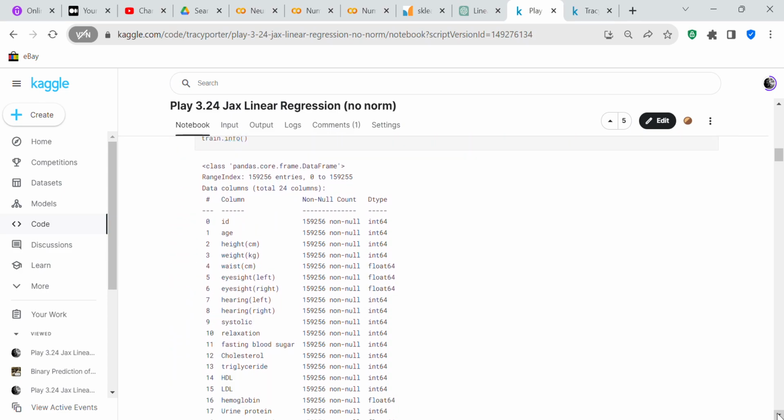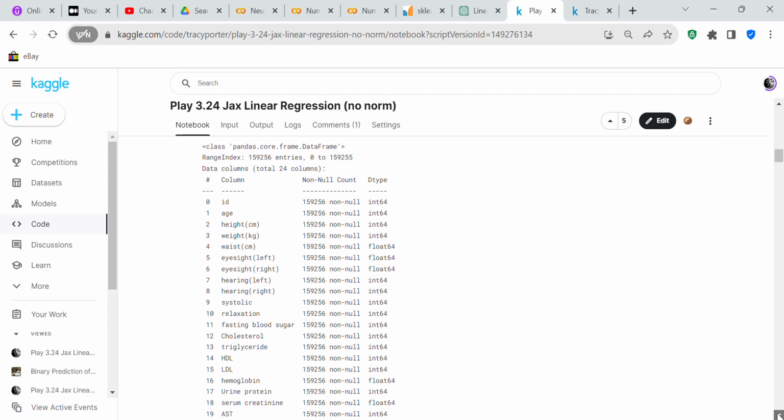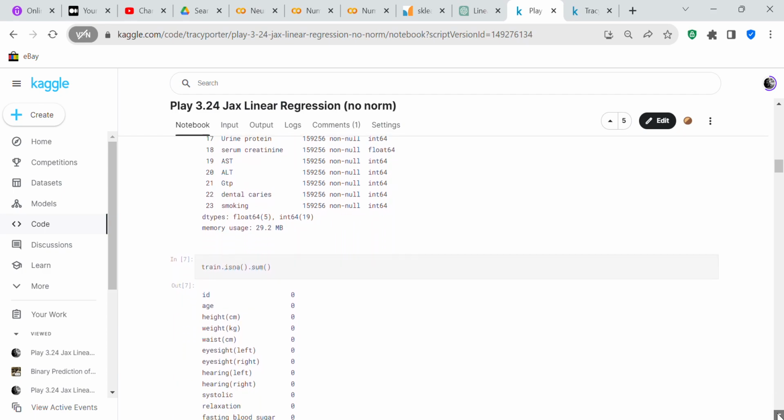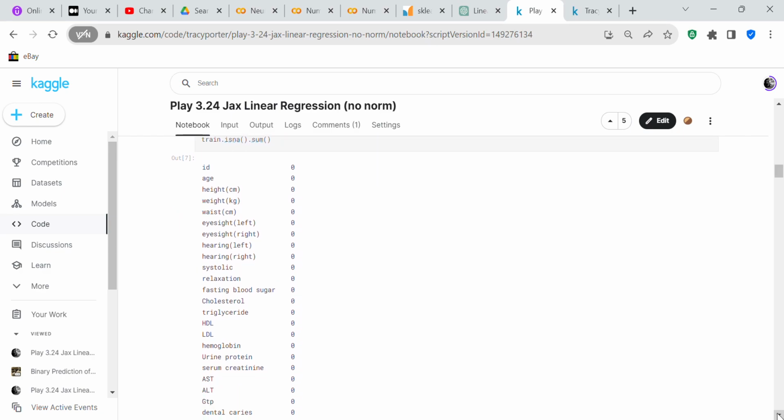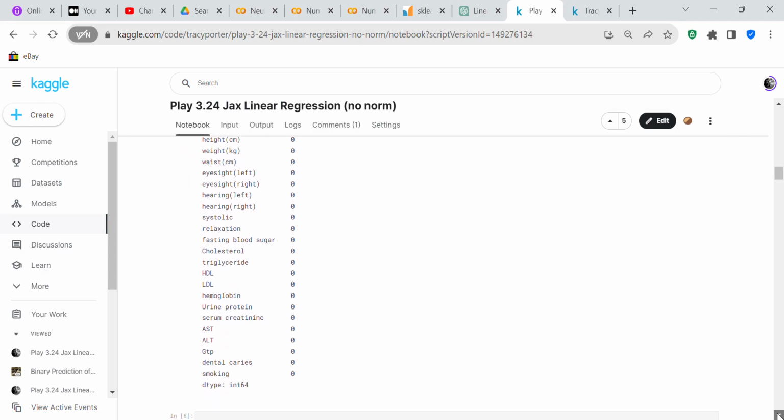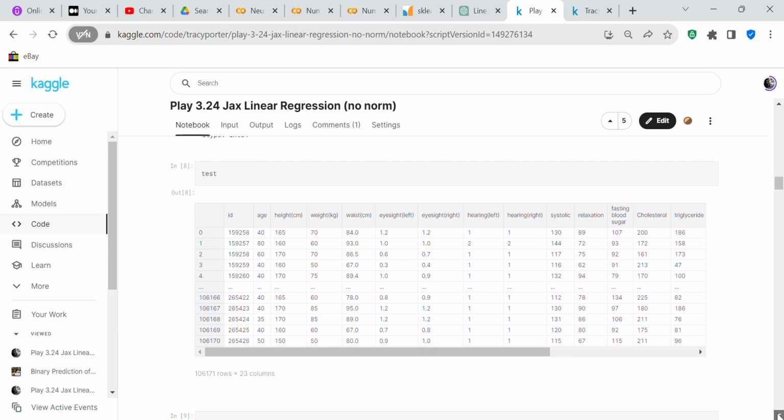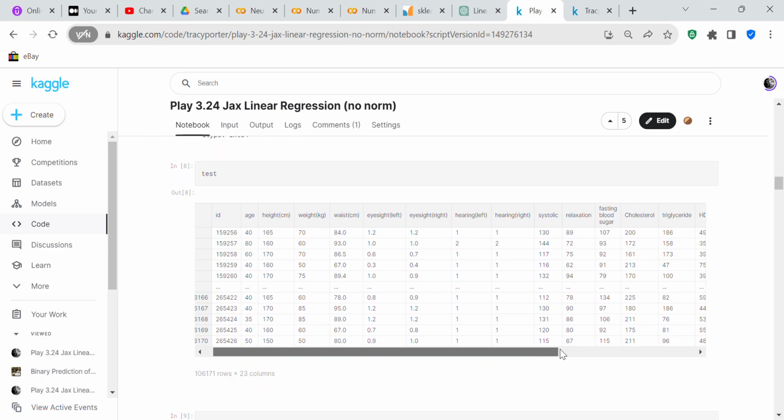We check info. You can see all of the columns of data are numeric, so that means we don't have to encode anything. We check for null values. You see there aren't any null values, so that means we don't have to impute anything. We check our test.